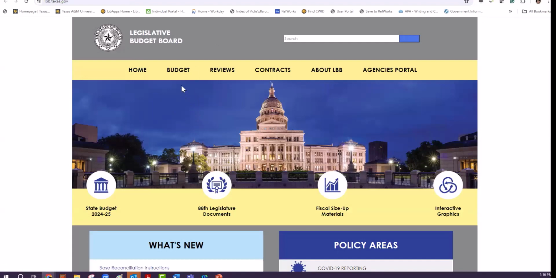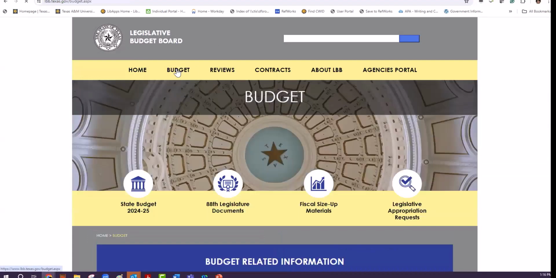If you want to know about the budgets of different years, you may go ahead and click on these sections. For example, a state budget 24-25, 88 legislature documents. So there is a lot of information.